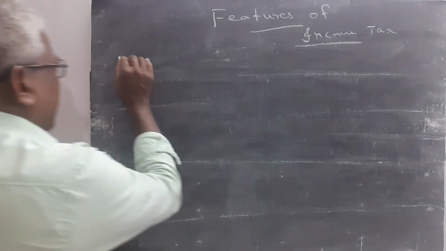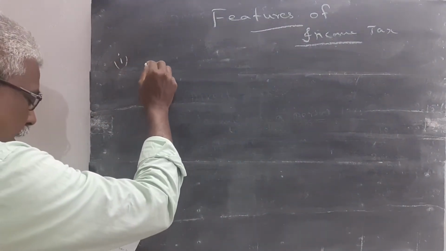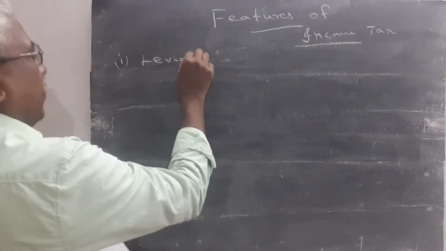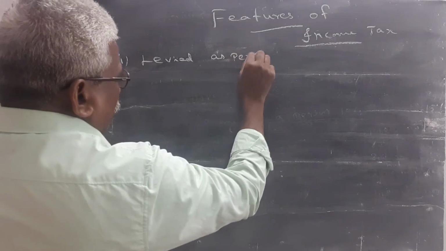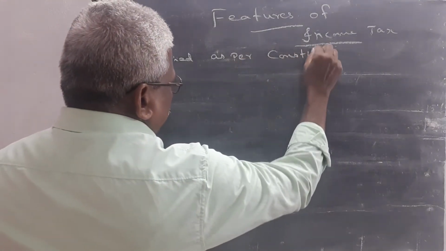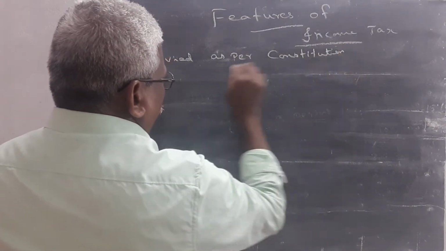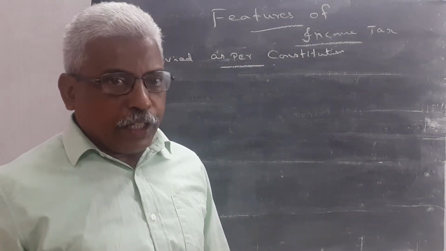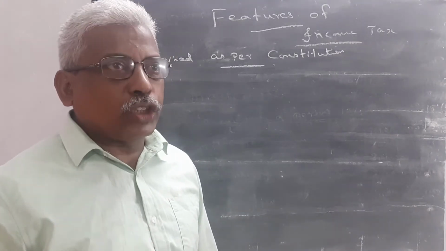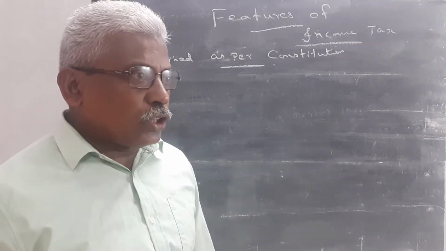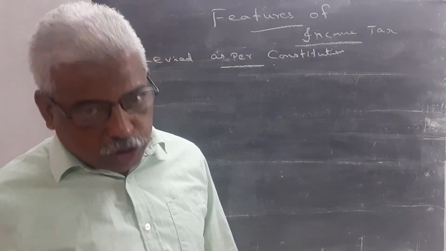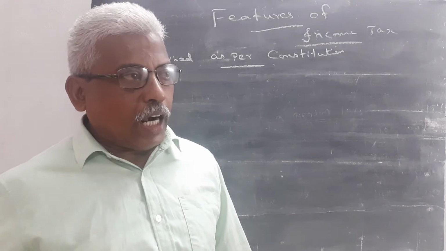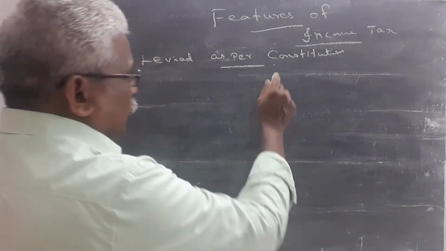Point number 1, income tax is levied as per the Constitution of India. We all know our Indian government is formed as per the constitution. The central government, state government and all the administrations are run through the constitution.